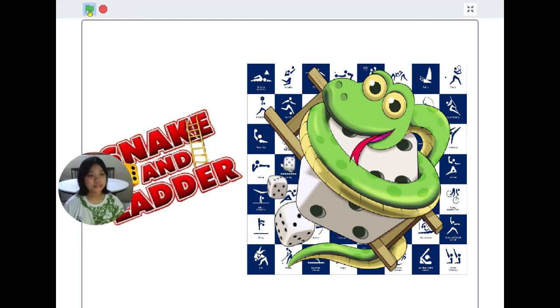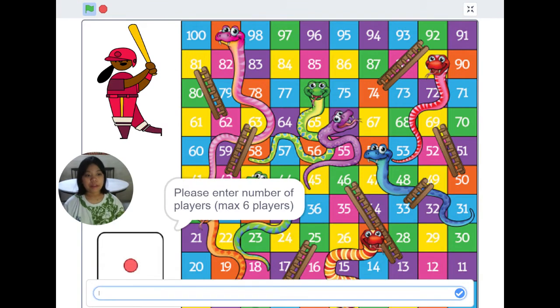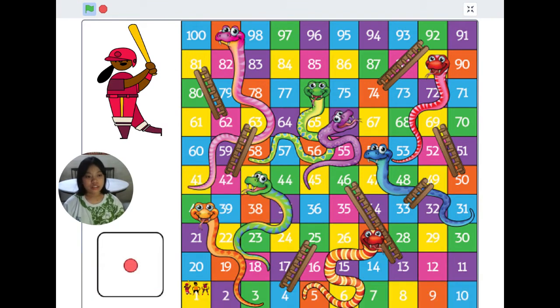The topic that I chose for my Scratch project is Olympic. It is a modified board game that will test our knowledge on Olympic Games. There are two reasons why I created this game. First, my sister and I like to play board games very much.